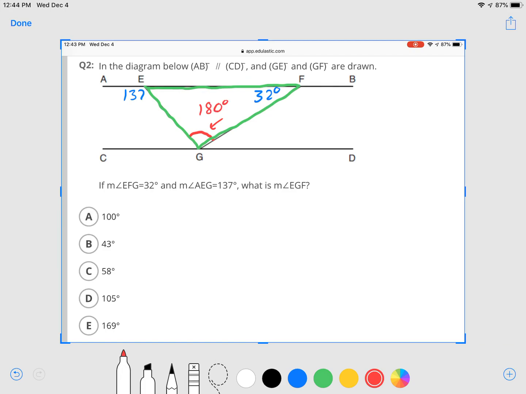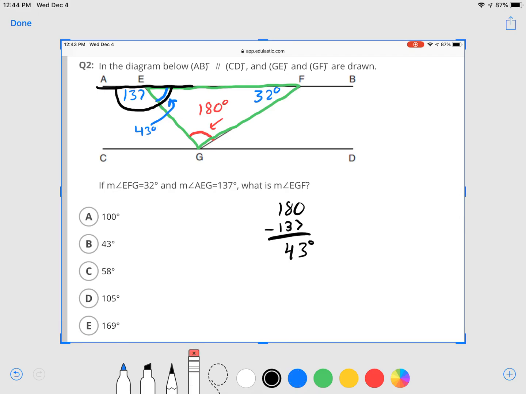Now we can figure out what this one is on the left, because the total angle from here all the way around to the other side of the line has to be a straight angle, which is 180 degrees. So if we do 180 minus 137, which is 43, this angle in here is 43 degrees.